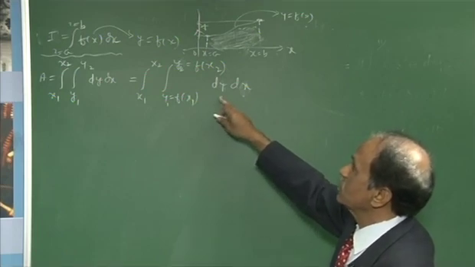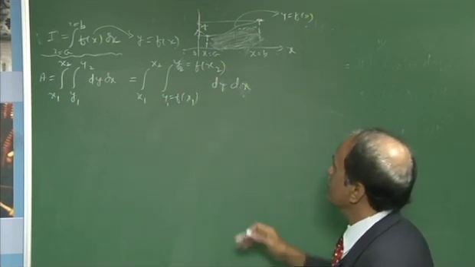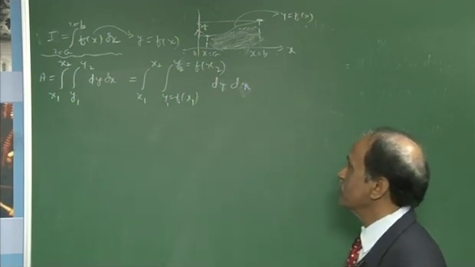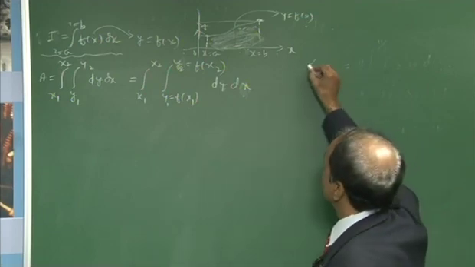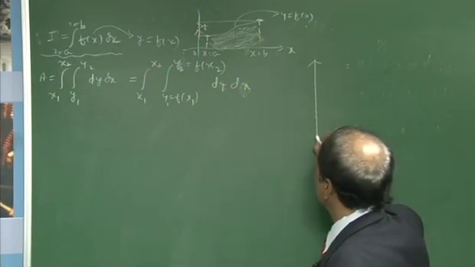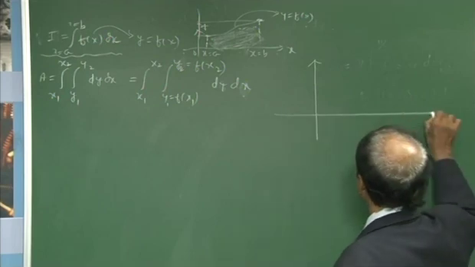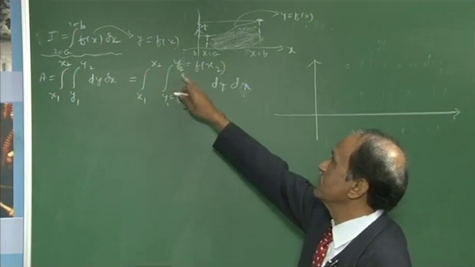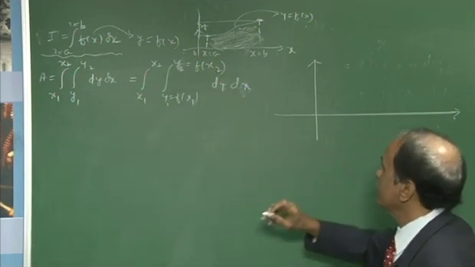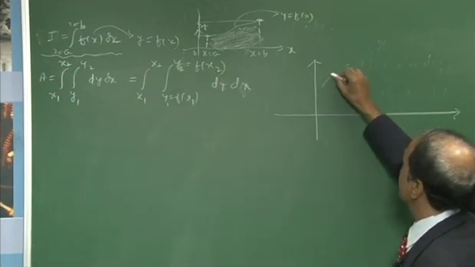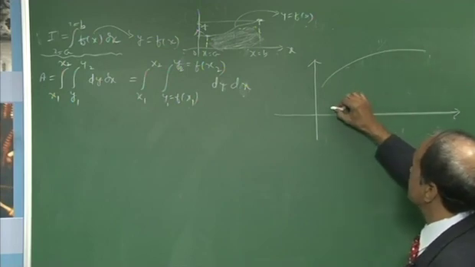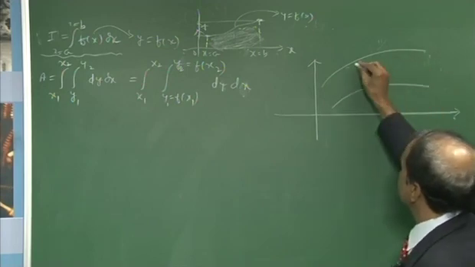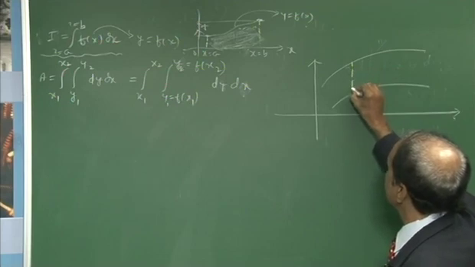This tells about the calculation of the area. But how will this area be represented graphically? Graphically we represent the calculation of area like this. The first curve is y equal to f of x1 and the second curve is y equal to f of x2.